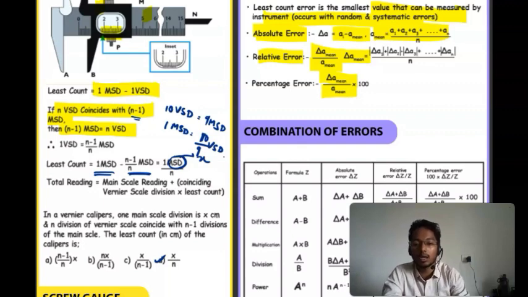So these things you can refer to my lecture. I have done it very precisely. There you can get your conceptual clarity. And what you need to do in the short notes is mention only the formulas, not the problems. One or two problems you can mention, but not everything, mention the formulas.